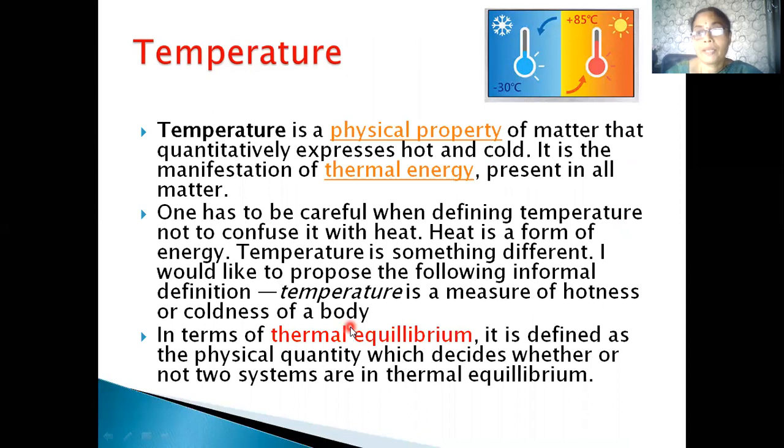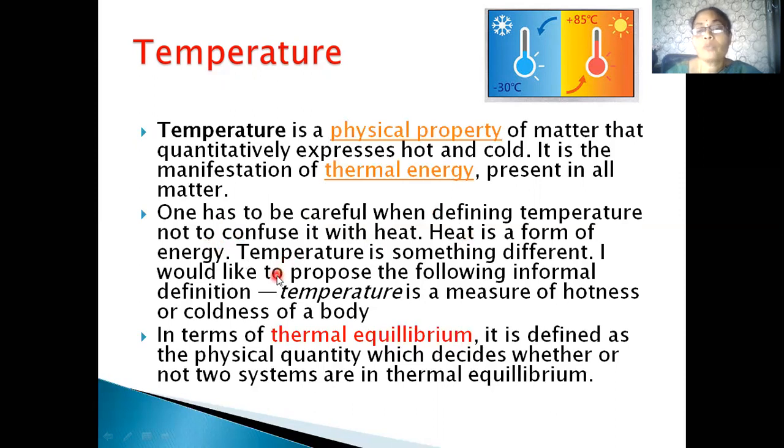Next comes temperature. While defining thermal equilibrium, we came across the word temperature. So what exactly is temperature? Temperature is a physical parameter or physical property of matter that quantitatively expresses hot or cold. Of course, it is the manifestation of thermal energy which is present in all matter. Now, one has to be careful when defining temperature. We should not get confused with the definition of heat. We all know that heat is a form of energy in motion. Temperature is something different.